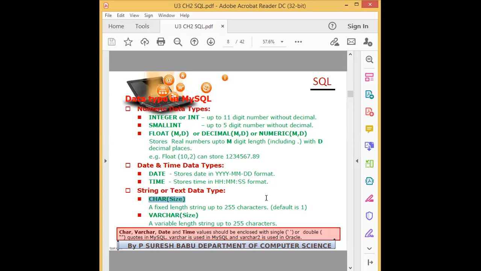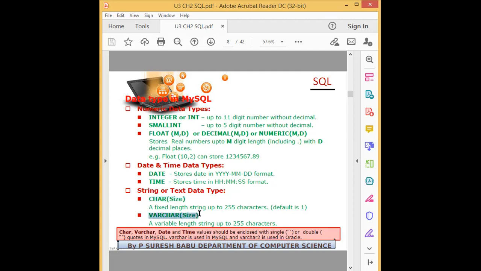So there may be a chance of wastage in memory. But varchar is called variable length character type. In this, you can also mention the maximum value, but it will not take the maximum length as a fixed size. It keeps on changing depending upon the input we are giving. That is the difference between character and varchar.